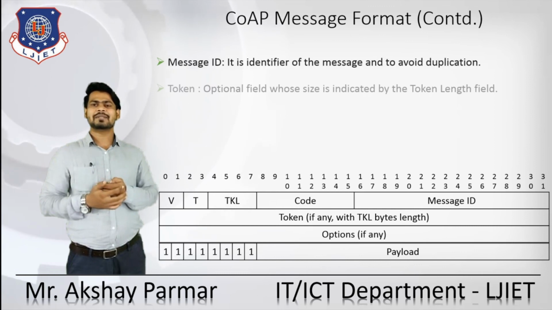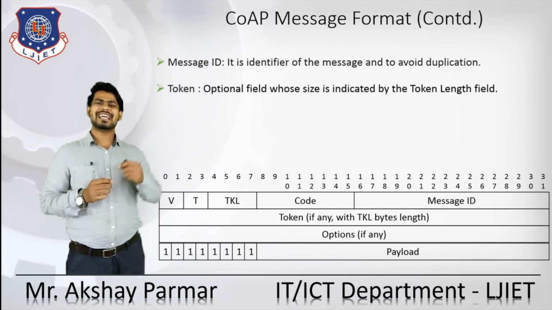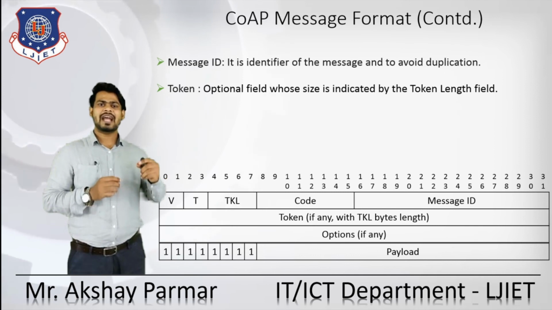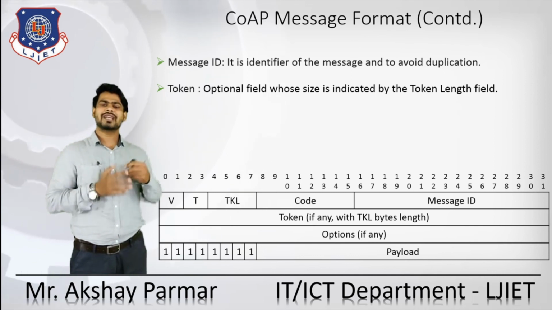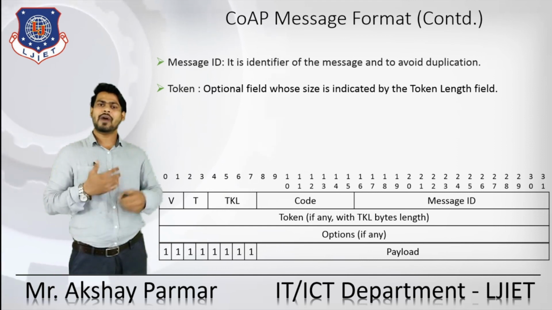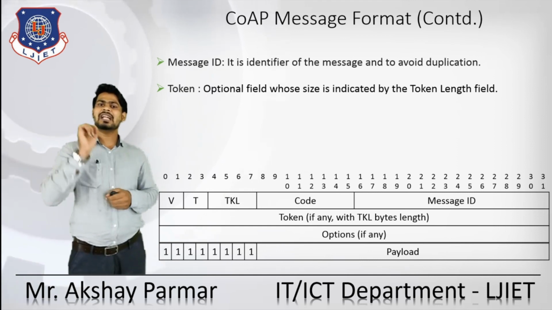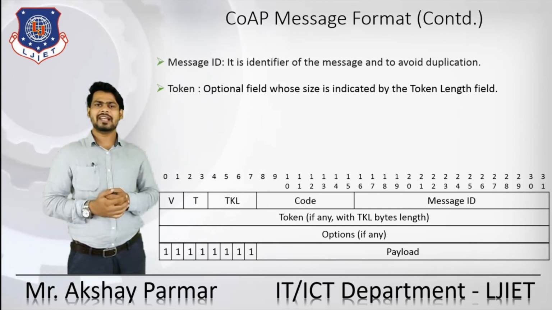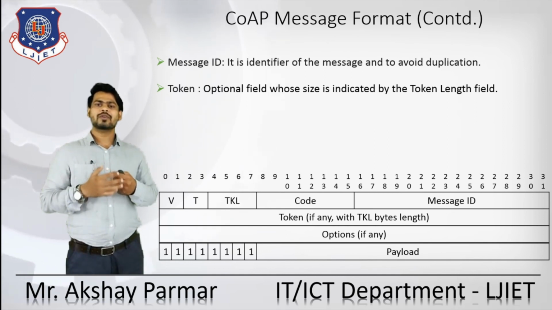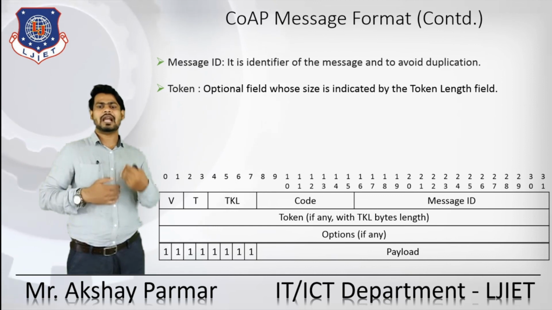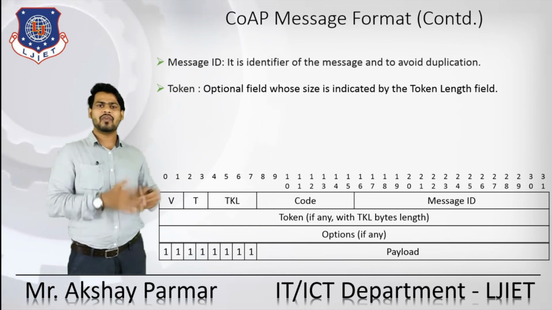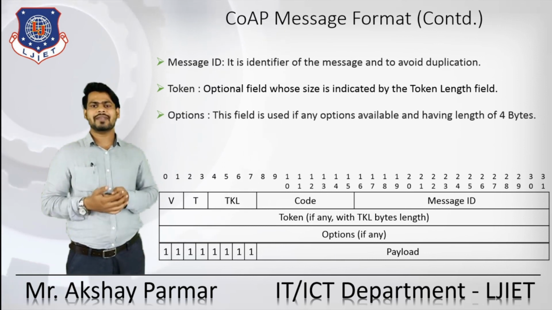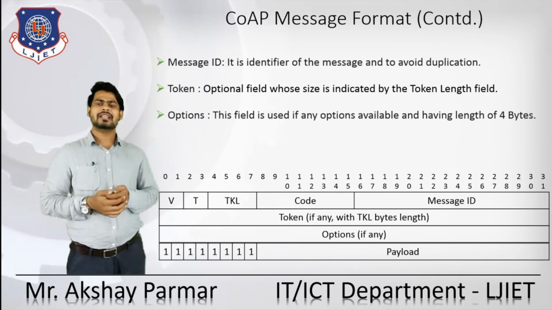And the message ID. As the name suggests, it is an identifier of the message, and it helps avoid duplication. After that, the token. It is an optional field in CoAP messages. If we need any token, whose size we have already defined with the help of the token length field, we can set it in this field. And we have one options field in the CoAP message.